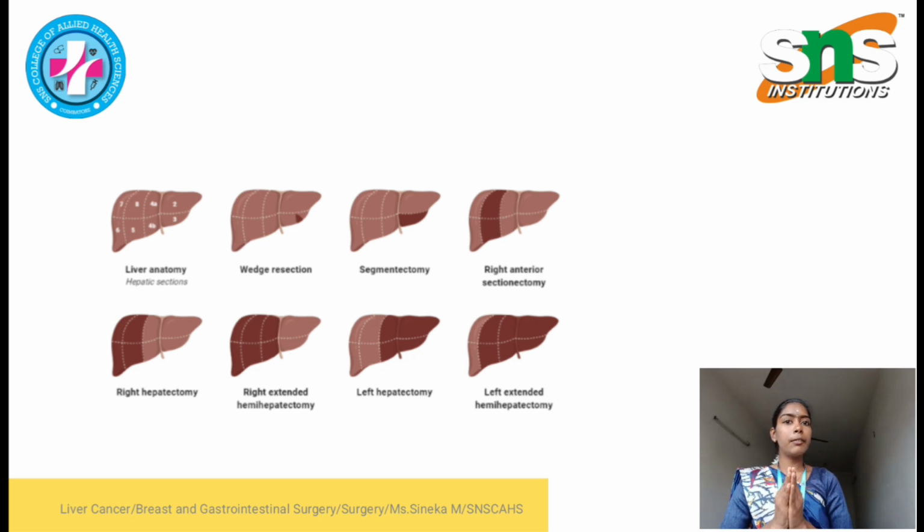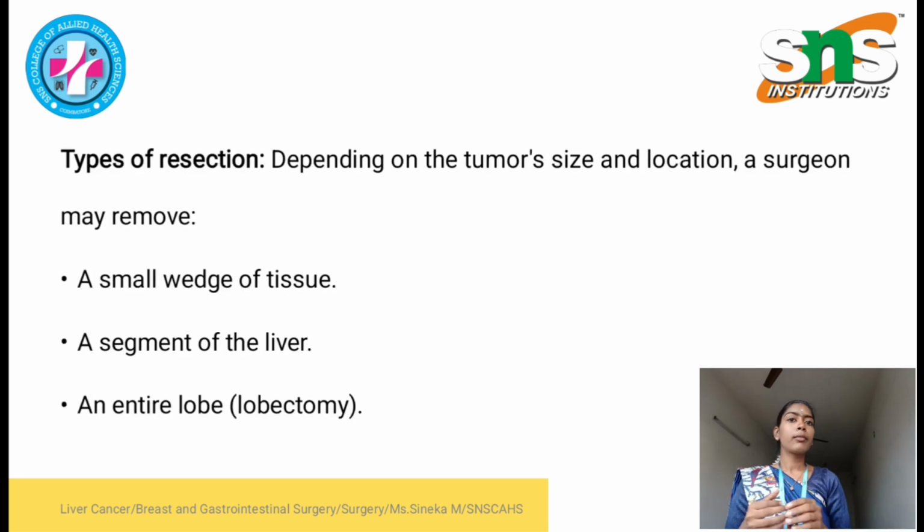Anatomically, the liver is divided into 8 segments and 2 lobes: the right lobe and the left lobe. Based on the patient's condition, the surgeon will decide the surgical technique. There are two types of resection. The first is a small wedge of tissue. If the patient has liver cancer in a small area of tissue, the surgeon will remove the small wedge of tissue. Next is a segment of the liver.